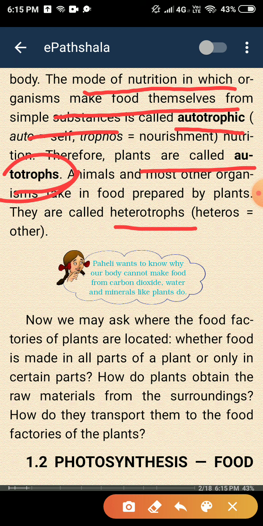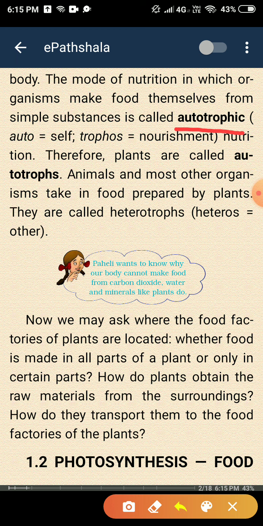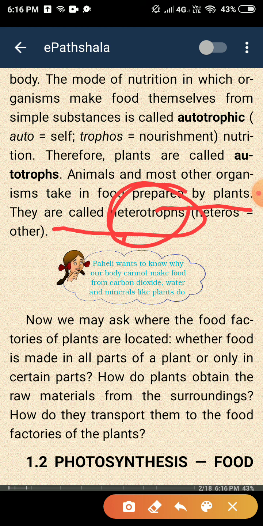Animals and most other organisms take in food prepared by the plants. They are called heterotrophs. Why are all the animals and human beings called heterotrophs? Because they use food that is prepared by the plants. Actually, all the animals and human beings, all organisms, are dependent on the plants directly or indirectly. So they are called heterotrophs. That is the main point of this.